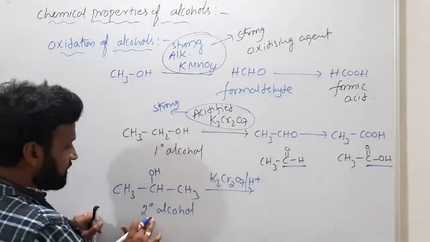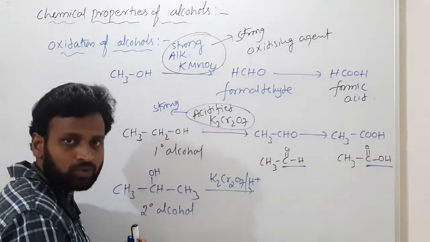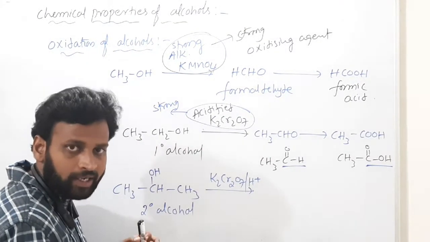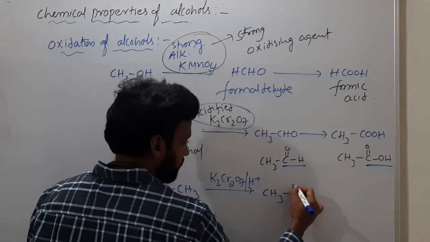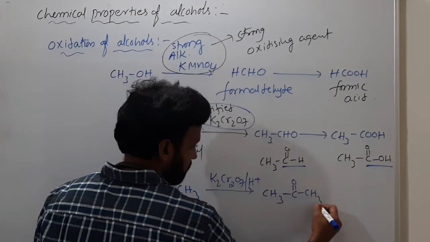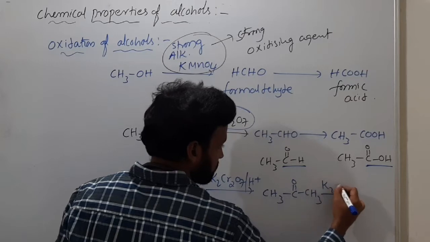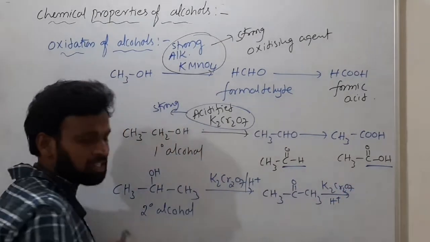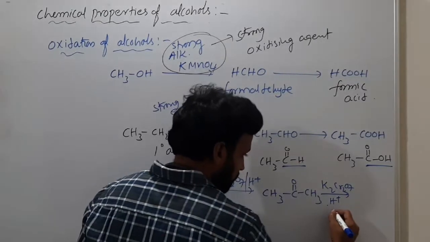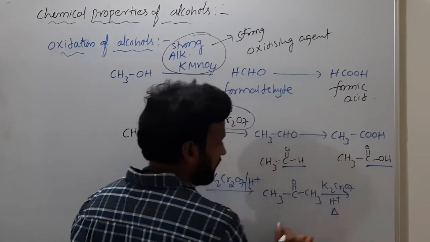Now what happens? The secondary alcohol converts to ketone, as I told you. So CH3 C double bond O CH3 is the product. Even if I use K2Cr2O7 and H plus, normally the reaction won't happen. We have to heat it, strong heating.